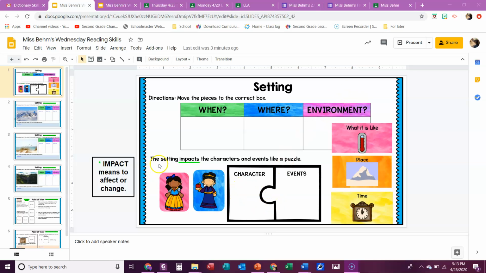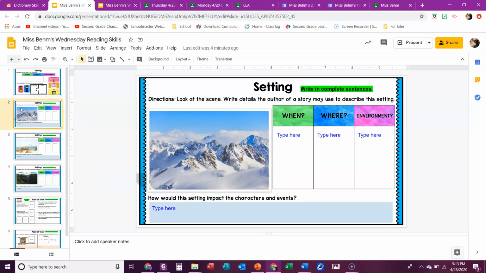Down here, it's just saying the setting impacts the characters and events like a puzzle. So impact means to affect or change. And so you don't really have to do anything here. It's just more of giving you information. Here, if you look in this green writing right here, well, it's black writing, but it's highlighted green. It says write in complete sentences. So think about down here, writing in complete sentences.